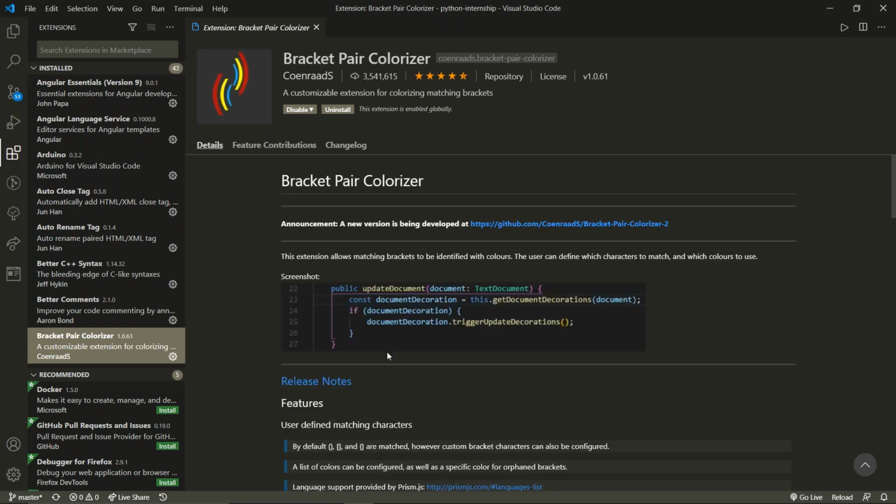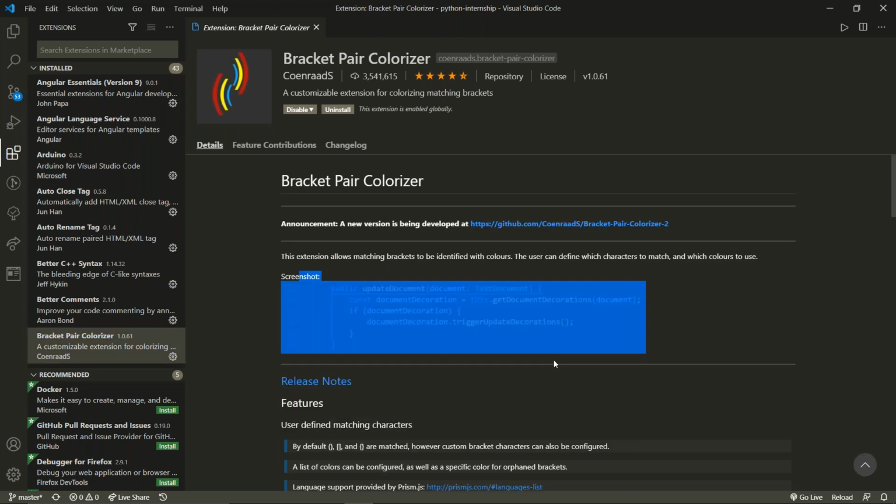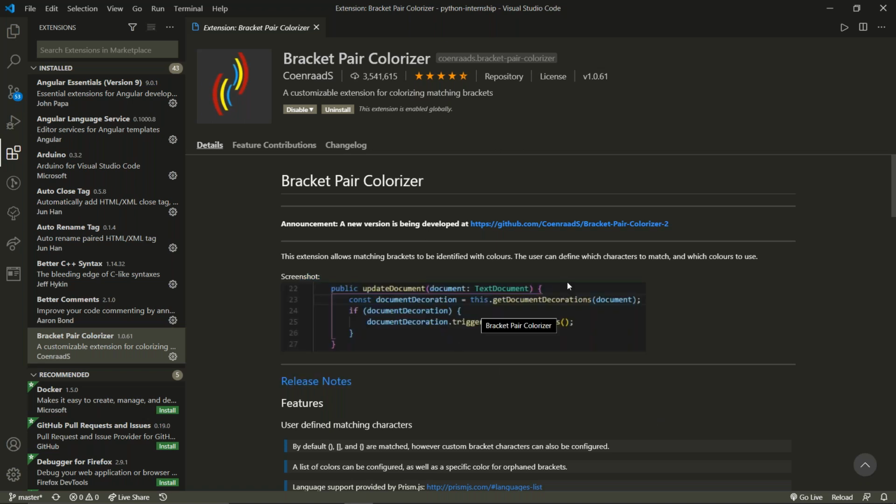Now, what does it do when we have multiple brackets? For example, see over here, the example you can see right over here. You have one curly bracket and one curly bracket inside it. This is another curly bracket. Now both the brackets have different colors, which denotes that this bracket closes over here and this bracket closes over here. So this is how bracket colorizer helps us to colorize the brackets. Okay.